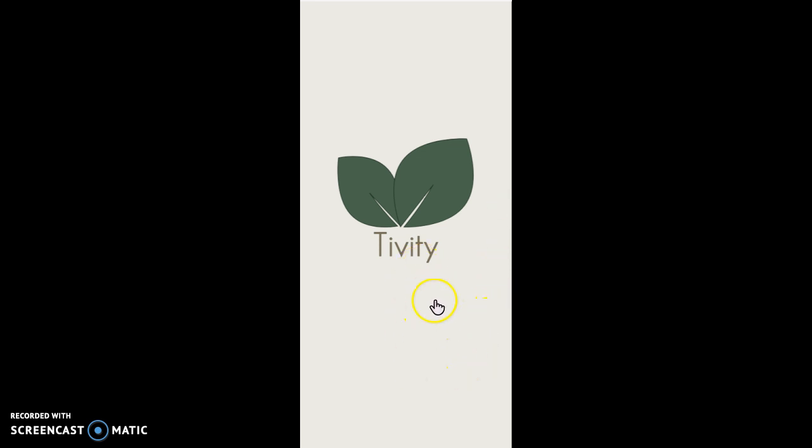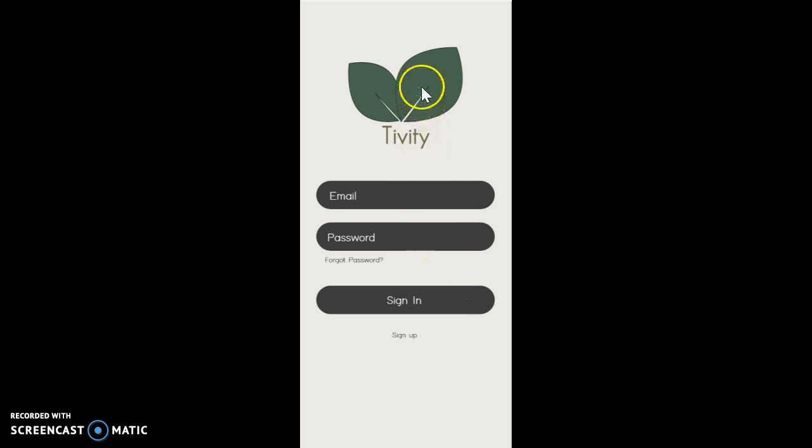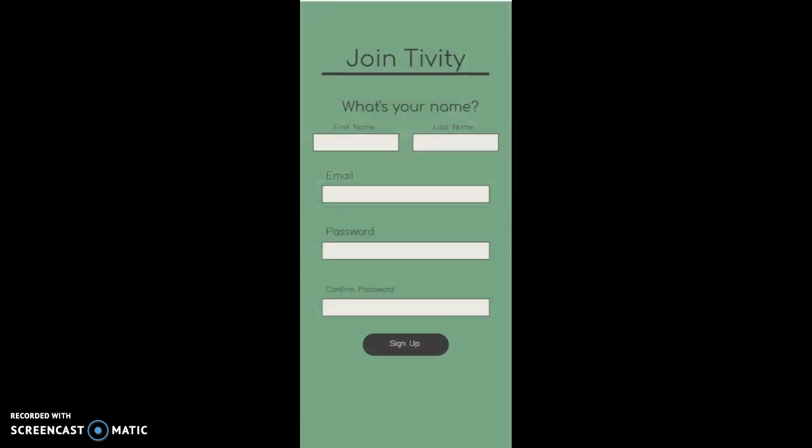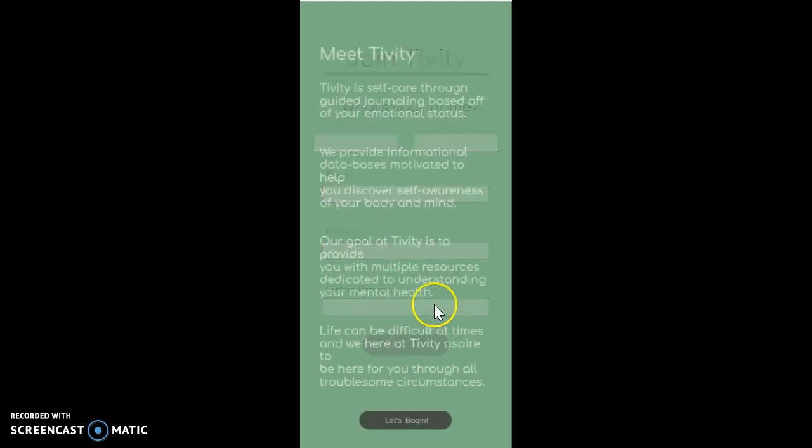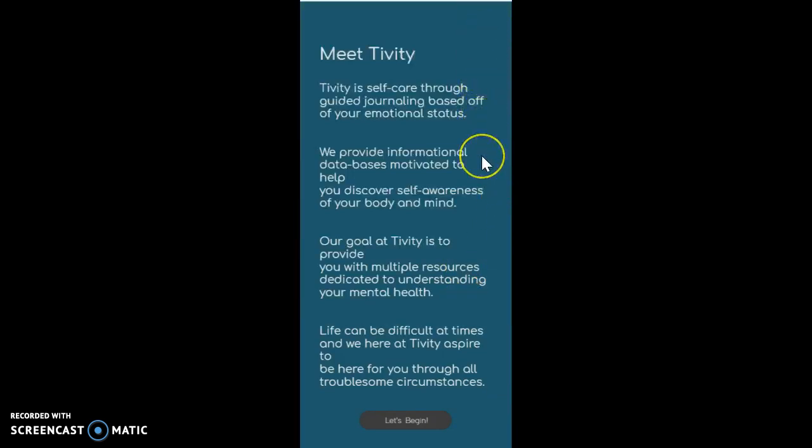So whenever you're done loading, it's going to take you to the login screen. For the purpose of this video, we're going to pretend that I don't have an account, so we're going to click sign up. And it's going to take you here and ask you some basic information. It's going to ask you first and last name, your email, make a password, confirm a password. So you just go ahead and do that and click sign up. And then this is where we meet Tivity.